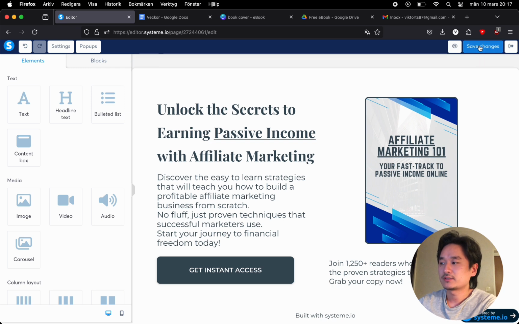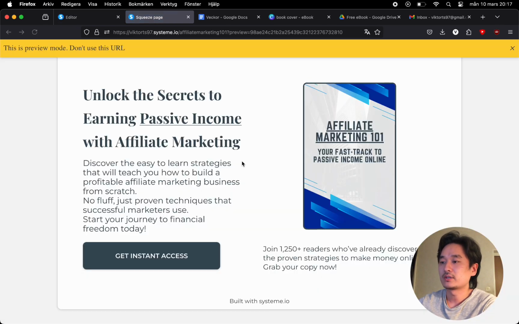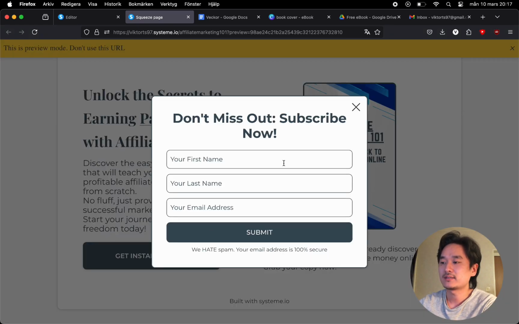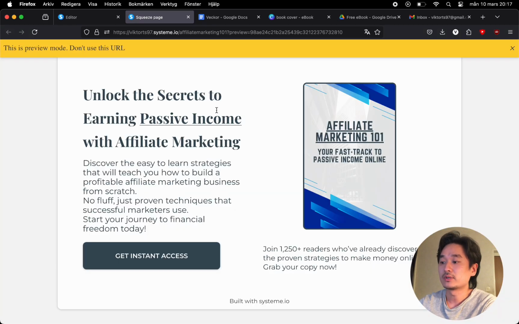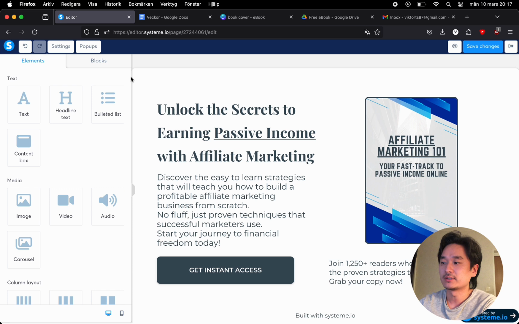You hit save changes, and then to preview you just click on the eye icon, and this is essentially what the page looks like before it is published. That's why it says on the top, this is a preview mode, don't use this URL. And if we click on get instant access, there's going to be a pop-up form here, and we didn't actually see it, but I'm going to show you how to customize this part as well using the same editing page.